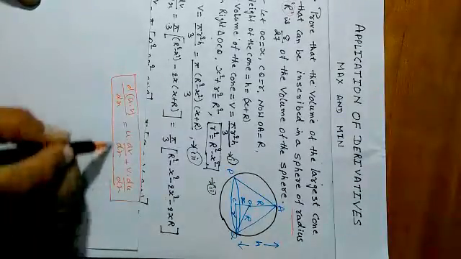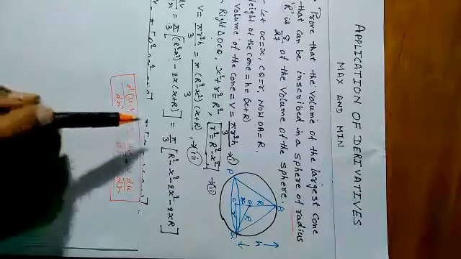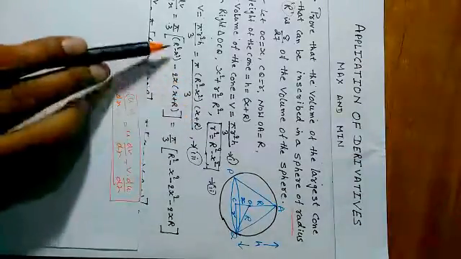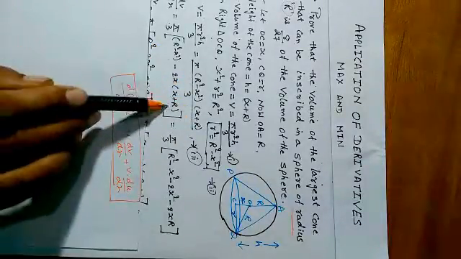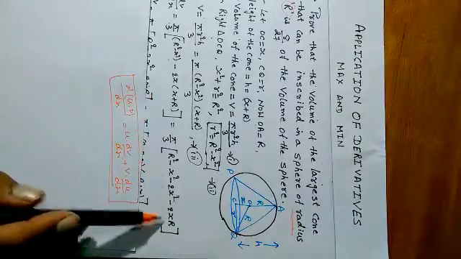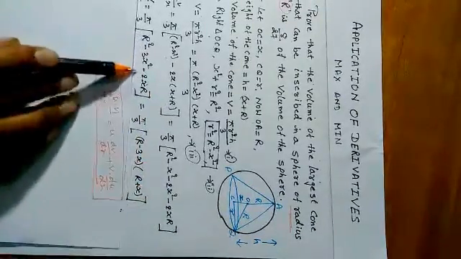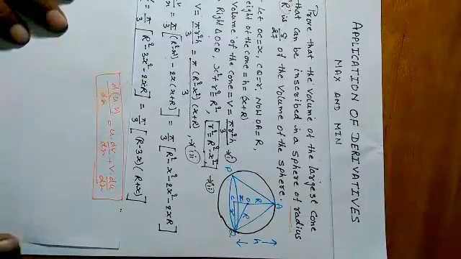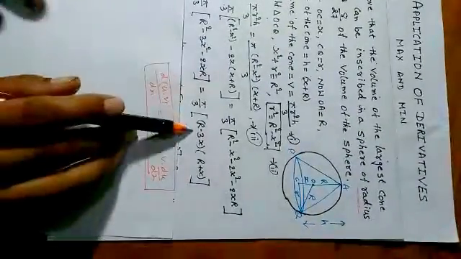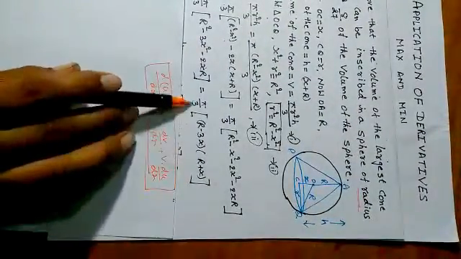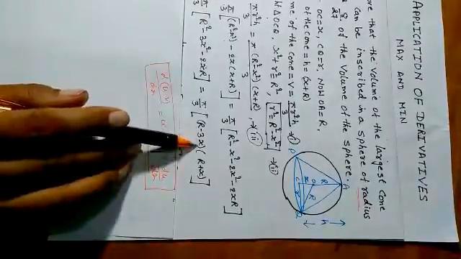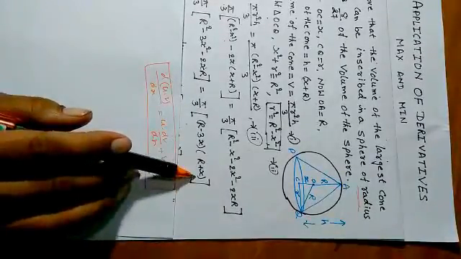By this method we differentiate and simplify, and again simplify. Now in the next step we factorize it, we get (R minus 3x) into (R plus x).